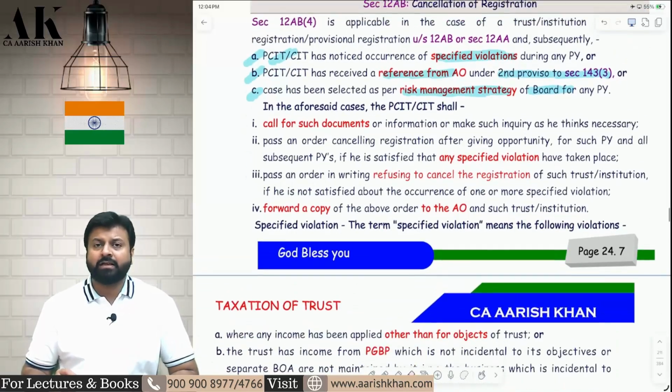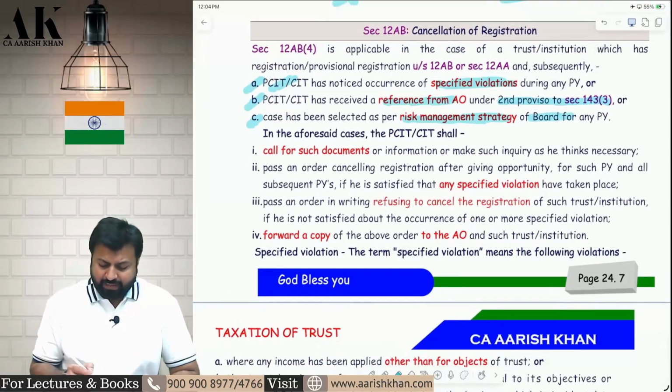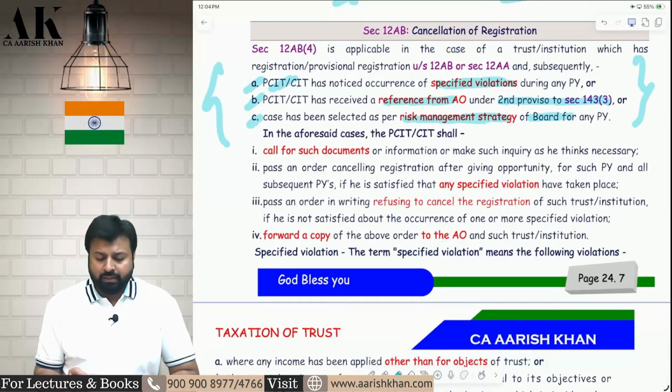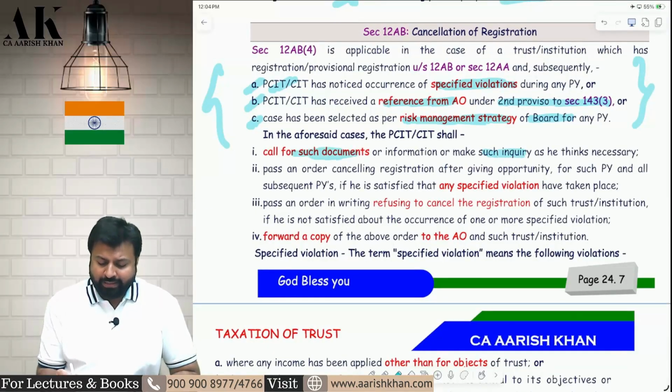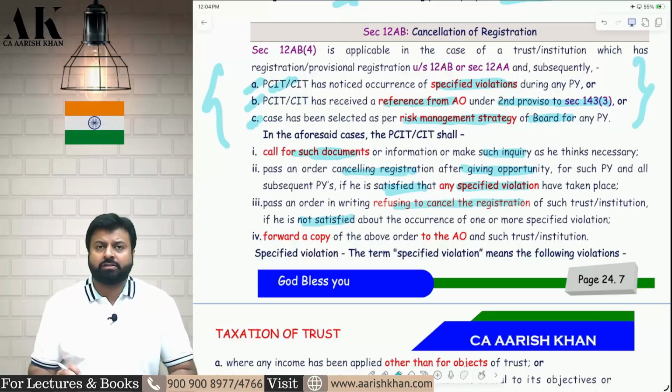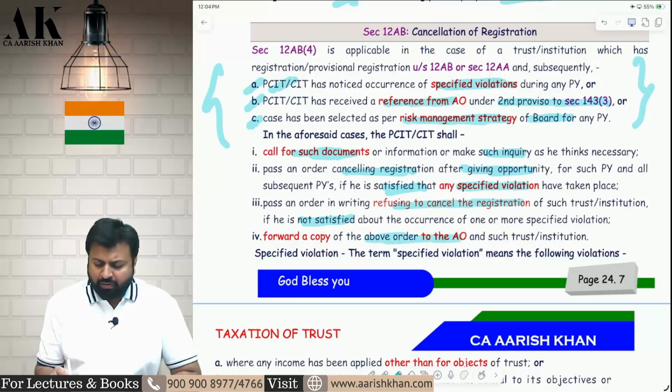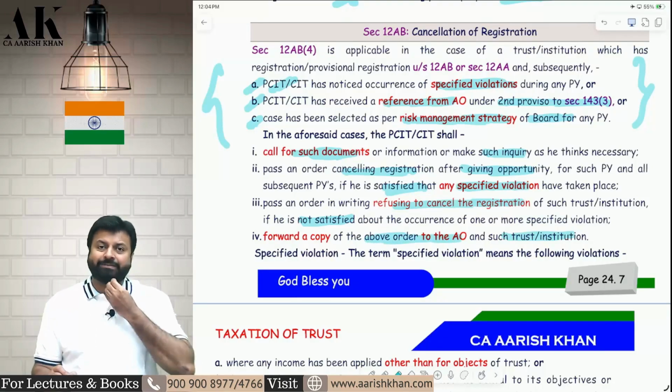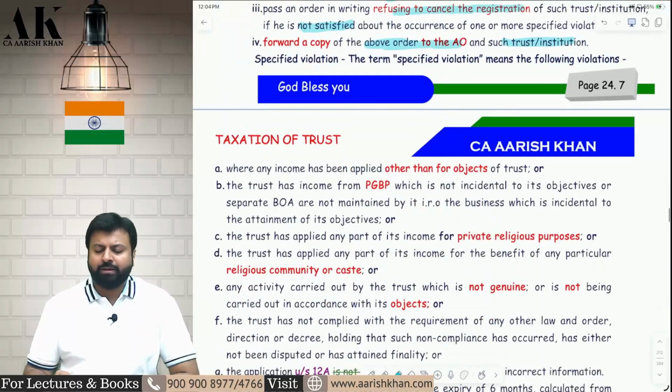Now, once all these things are done, if the CIT finds any specified violation, then he will call for the documents, make inquiry, and give an opportunity of being heard. If he is satisfied that you have done any specified violation, then he will cancel your registration, and if he is satisfied that you have not done any specified violation, then he will refuse to cancel the registration. So both possibilities are there. Then he will forward a copy of the order to the assessing officer and also to the trust, that is, the assessee. Now, what do you mean by the term specified violation?